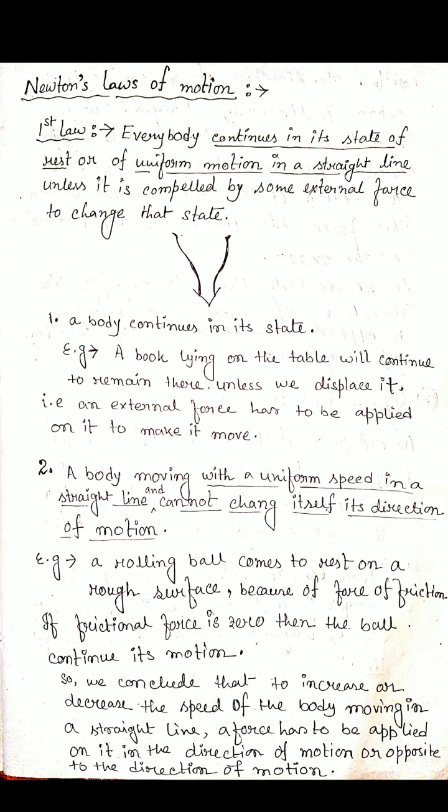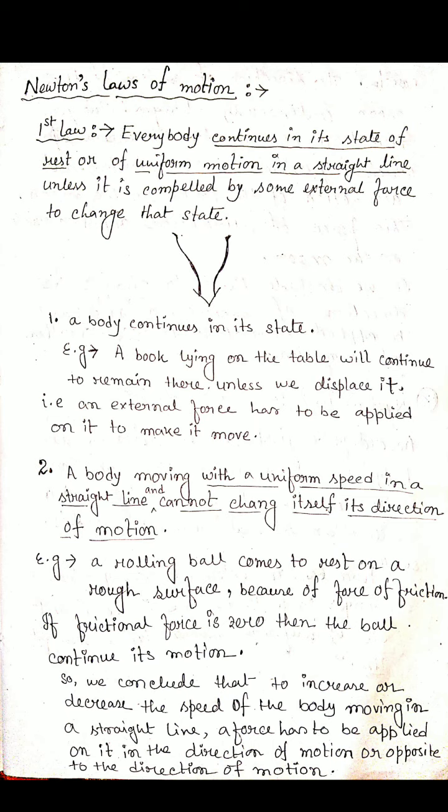Second, a body moving with a uniform speed in a straight line. A rolling ball is the best example for this. A rolling ball comes to rest on a rough surface because of the force of friction. If no friction is there, then the ball cannot come to rest.